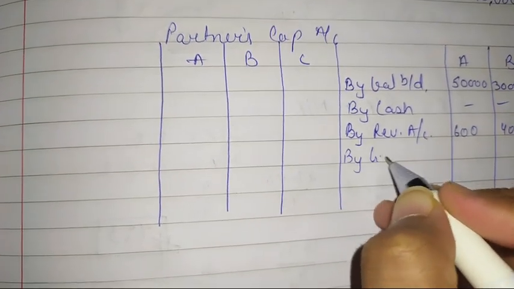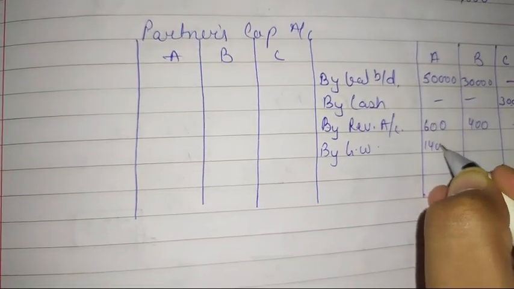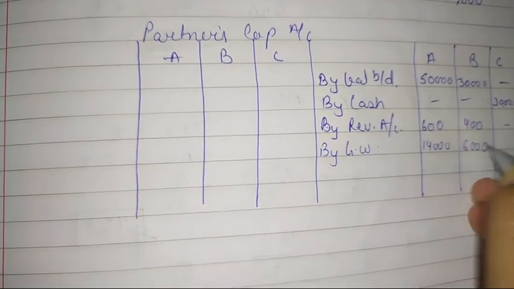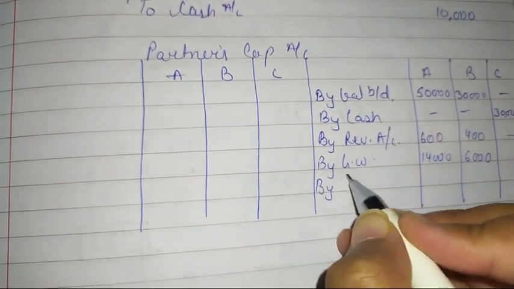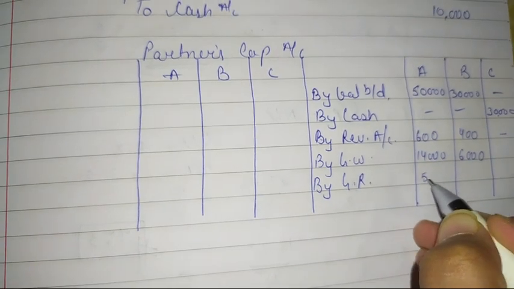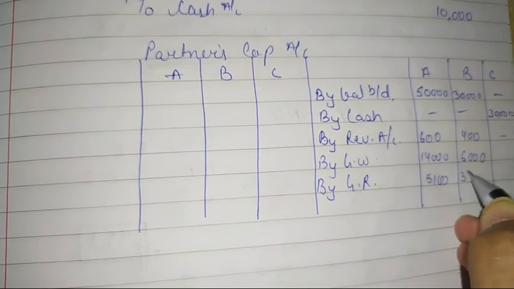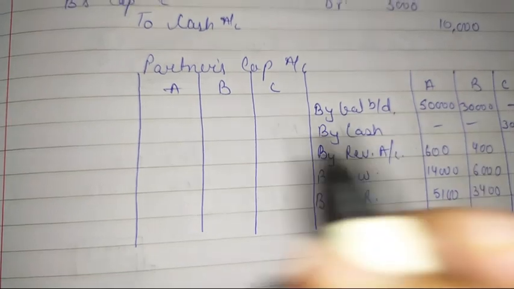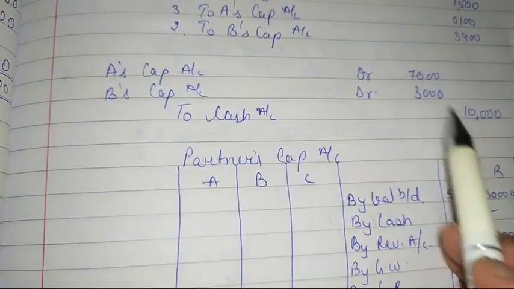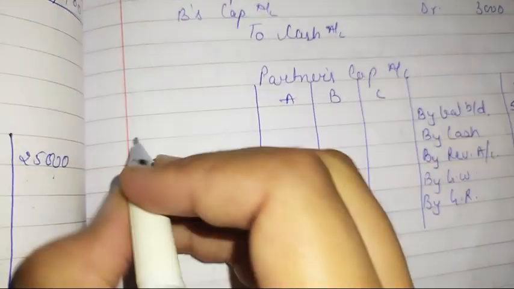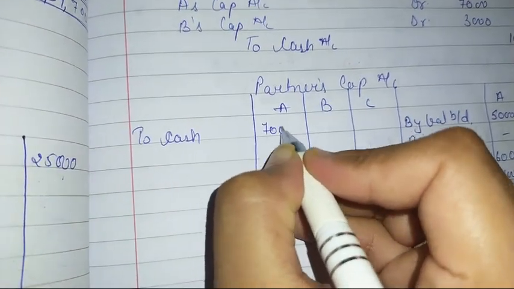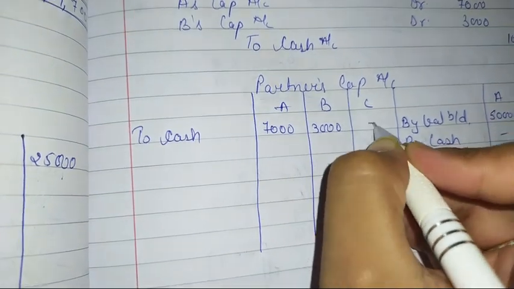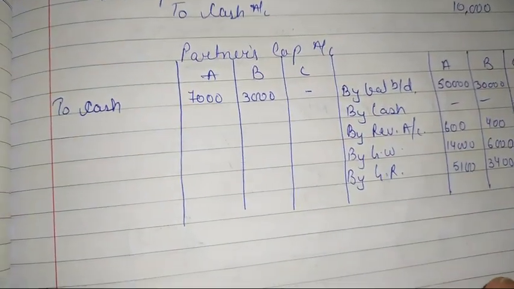So by goodwill 14,000 and 6,000. After that general reserve 5,100 and 3,400, by general reserve 5,100 and 3,400. Okay. After that last entry to cash 7,000 and 3,000. So to cash 7,000 and 3,000. Okay. So we have transferred all the entries.